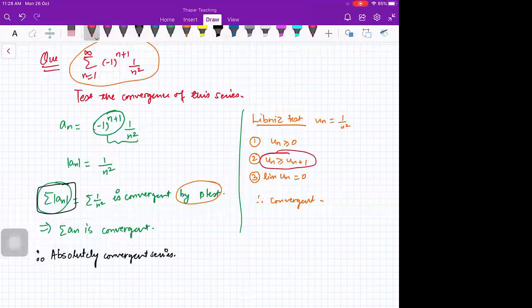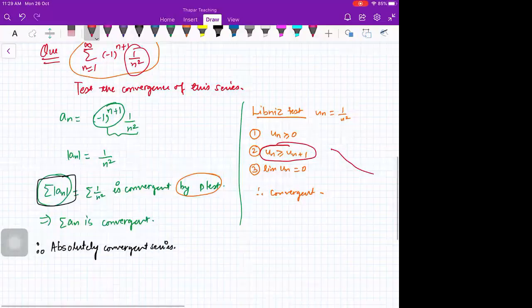The sequence of the nth term, after removing the negative sign, should be decreasing. Only then is this Leibniz test valid. You can check the conditions again. I'll discuss some problems, then we'll move on to the next topic.